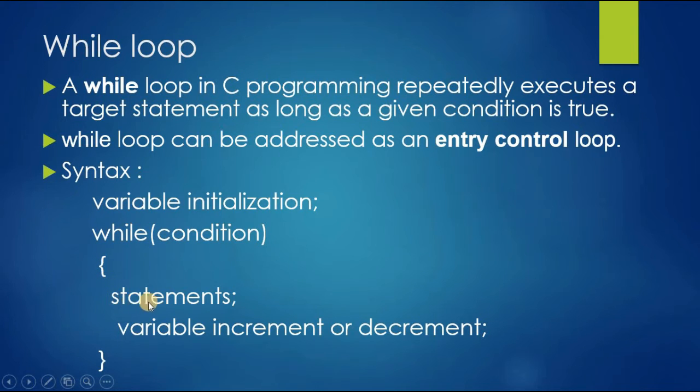Then we write some statements inside this block, then the variable increment or decrement is declared, and we close the while loop by closing the curly brace. The while loop body goes inside curly braces. The curly brace open and curly brace close should be there, and the condition is given inside the round brackets. This is the syntax for the while loop.